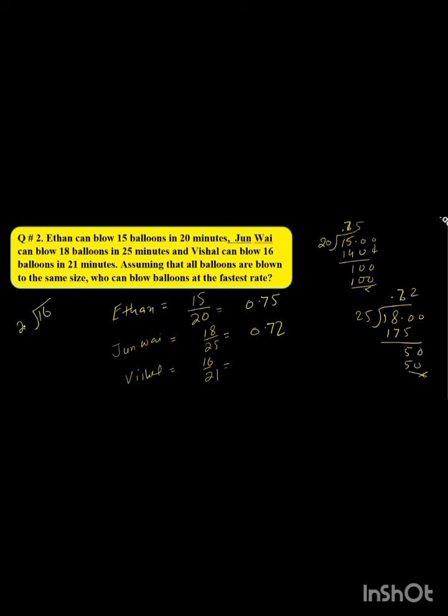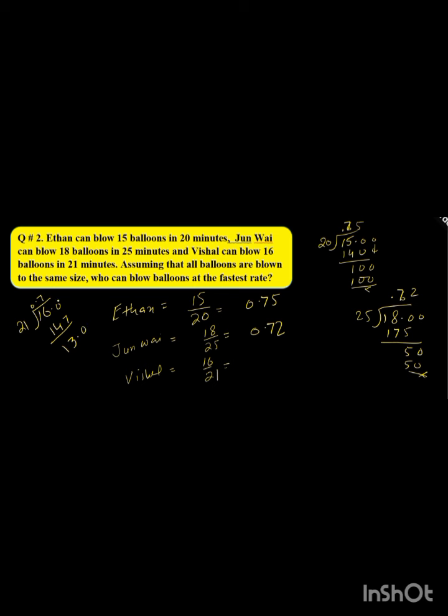Similarly, we divide 16 by 21. Put a 0 here. 21 7s are 147, 7 1s are 7, 7 2s are 14, and we get 35 minus 14.